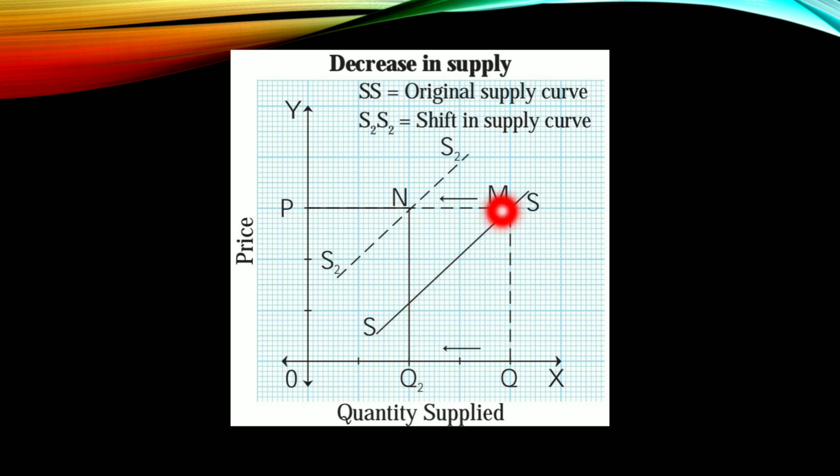But suddenly there are unfavorable changes in other factors, so our supply curve shifts to the left-hand side, that is S2S2. This is the original supply and here S2S2 is the shift in supply curve. Why? Because of decrease in supply. Supply was Q. Now due to unfavorable changes, supply shifts to Q2. So the supply curve also shifts to the left side. Clear? Okay. Did everyone understand?